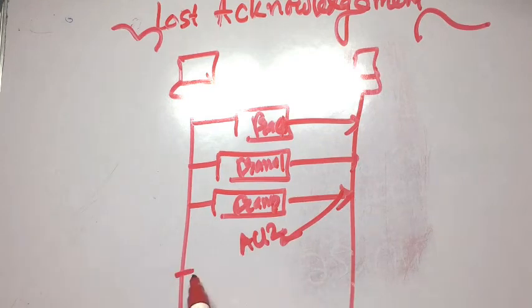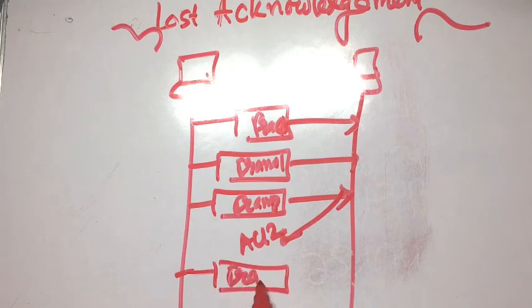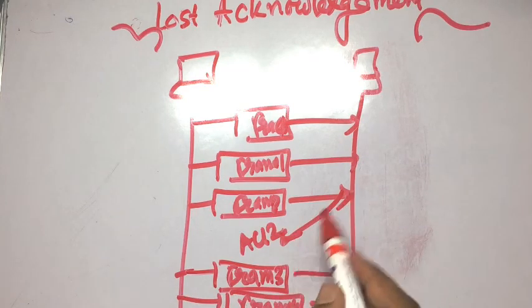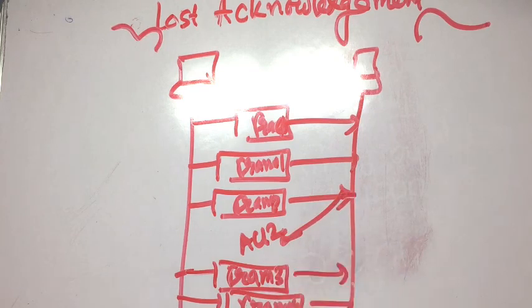Then the sender sends the remaining frames, suppose frame 3 and 4, and the receiver keeps receiving. After receiving all the remaining frames, then it will send the ACK for that frame.